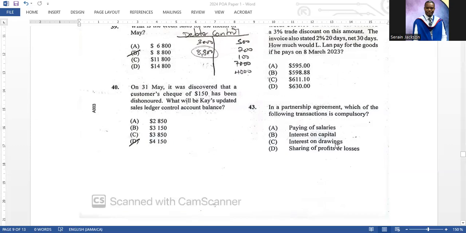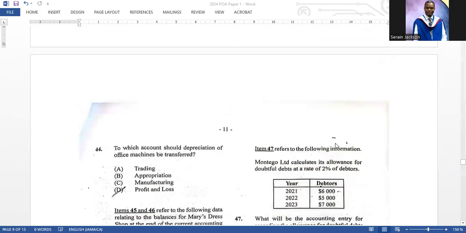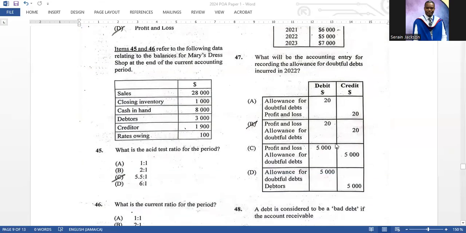43. In a partnership agreement, which of the following transactions is compulsory? D is the correct answer. Share of profit or losses. That will have to happen. All right, so we're moving on. 44. To which account should depreciation of office machines be transferred? Profit and loss. Depreciation is an expense, that's why it goes in profit and loss.